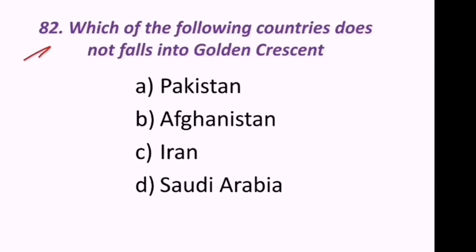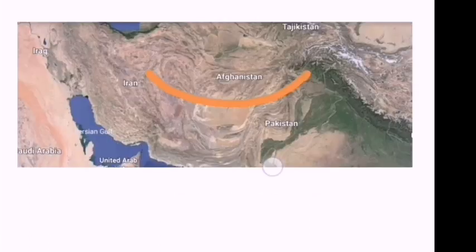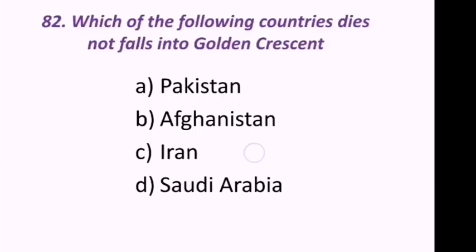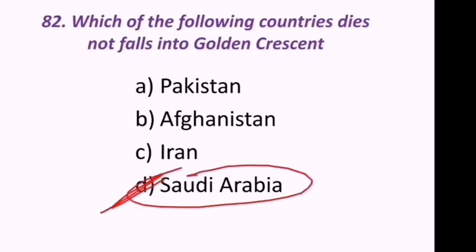82nd question. Which of the following countries does not fall into the golden crescent? This is very important. So options are Pakistan, Afghanistan, Iran and Saudi Arabia. Look at the map. Iran, Afghanistan and Pakistan. These three are there in the golden crescent, but Saudi Arabia is not there. Hence we can say this D, Saudi Arabia does not fall in the golden crescent.